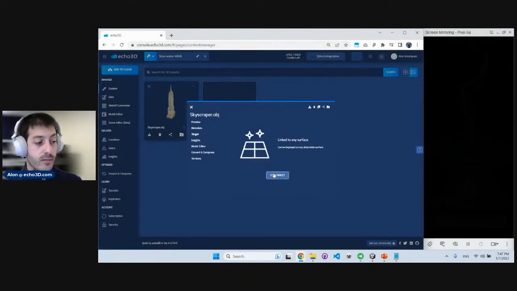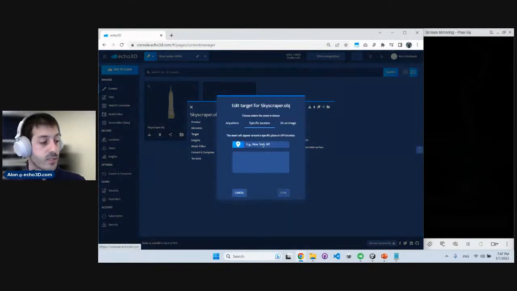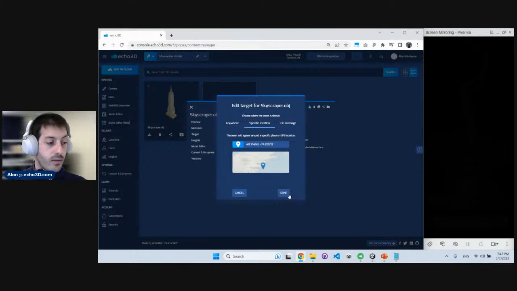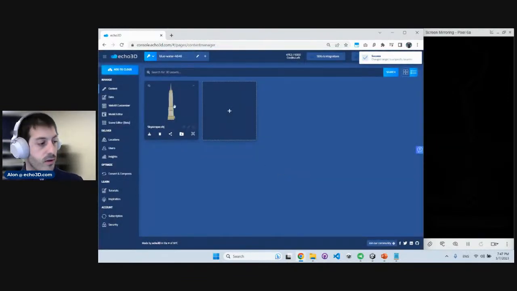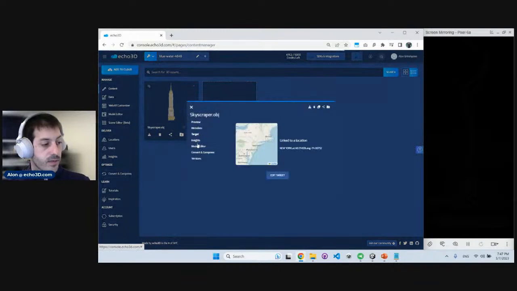You can set a target to the model, which means you can set it in different locations. You can say, I want this model to exist in New York, and add a target to it. So when people scan or interact with that model in New York, they're going to see the Empire State Building. But if they open it in San Francisco, they're going to see the Golden Gate Bridge, for example. So there we go. We were able to set that target.